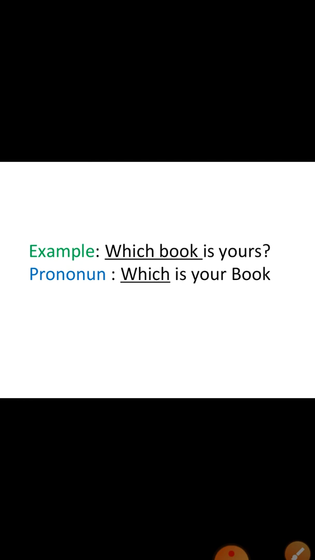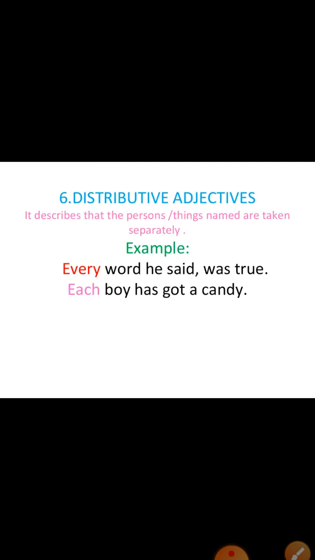The first one is describing the noun, it is an adjective, so it is an interrogative adjective. The next one is distributive adjectives. It describes that the person or thing is named or taken separately. So here it will show a group, but they are taken one at a time, separately.